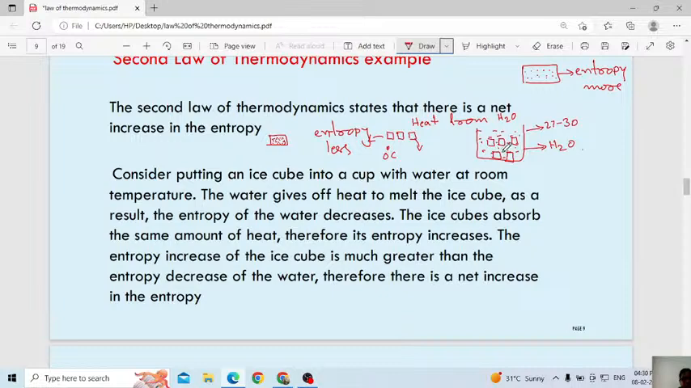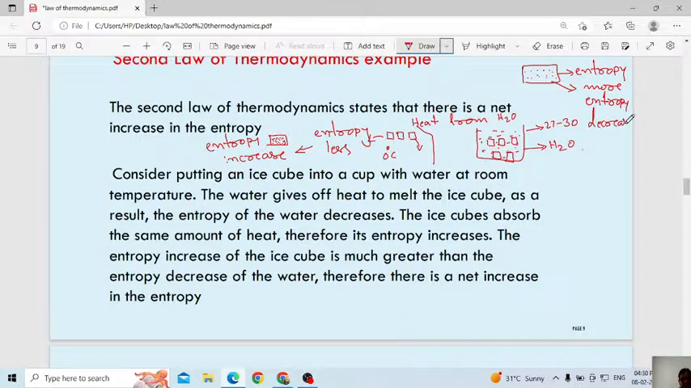When it starts melting, what will happen? This is the beginning case, what I explained, entropy will be less. Once it absorbs the heat, what will happen? Entropy will start rising, in other words entropy will increase. I am talking here only about the ice. Then what will happen? This water will give the heat to the ice. Then in the case of water, entropy will start decreasing.